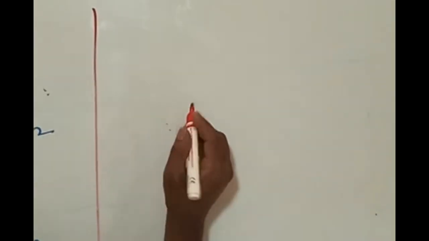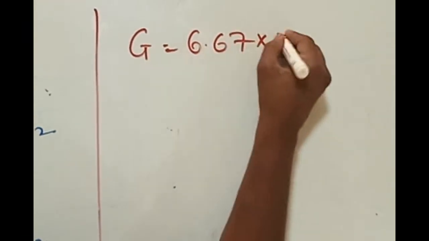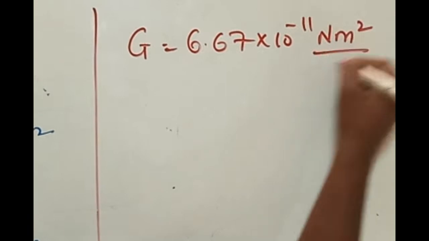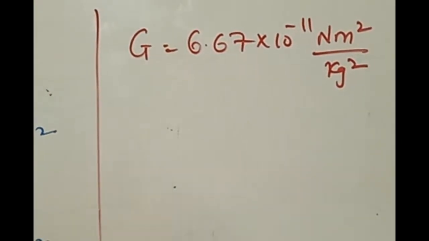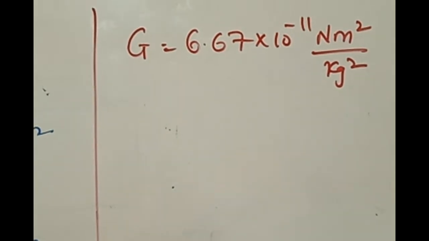The value of G is going to be 6.67 into 10 to the power of minus 11 Newton meter square per kg square. We have come across this earlier also, right? And again, we are now understanding that thoroughly.